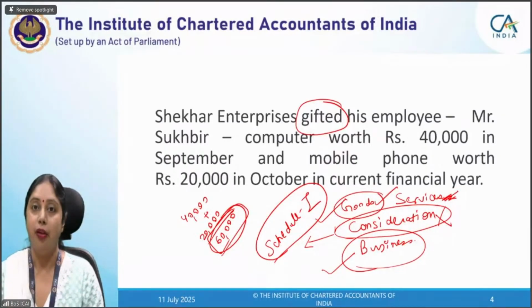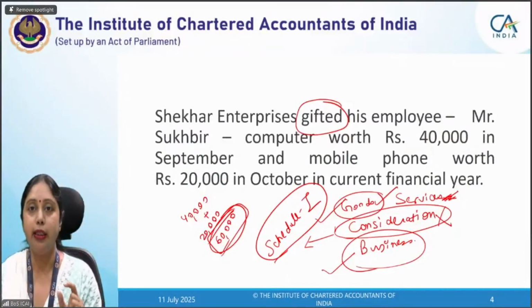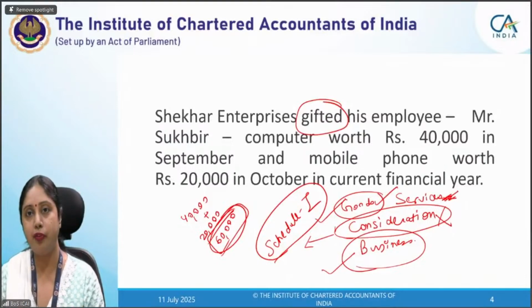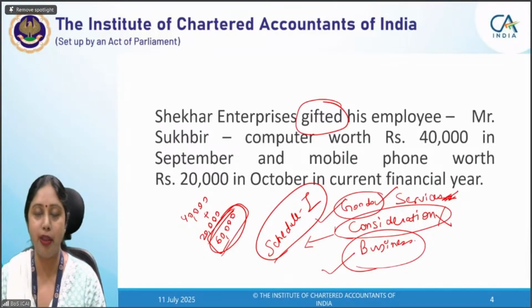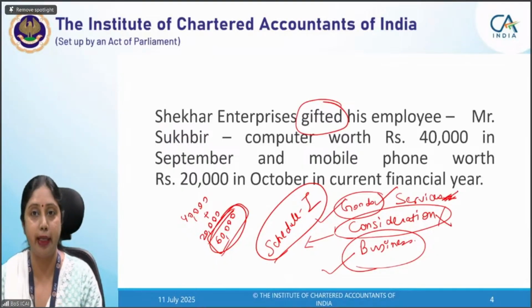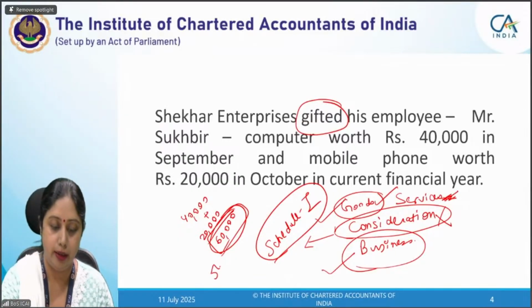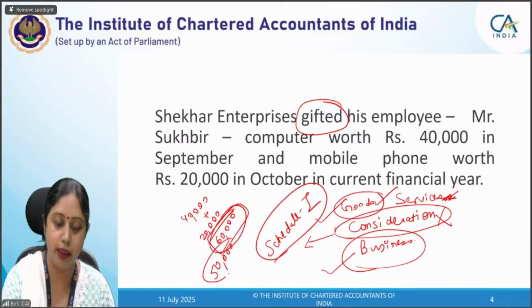Moreover, since the proviso says that if the gift is up to rupees 50,000, then it is not a supply, that means if it exceeds 50,000, then the entire amount will become a supply. Had it been 49,999, then the entire amount would have become a non-supply. Till 50,000 it would not have been supply.